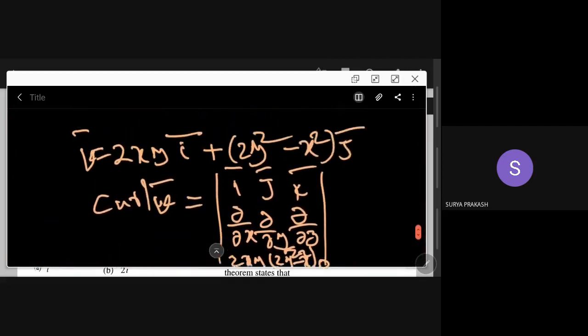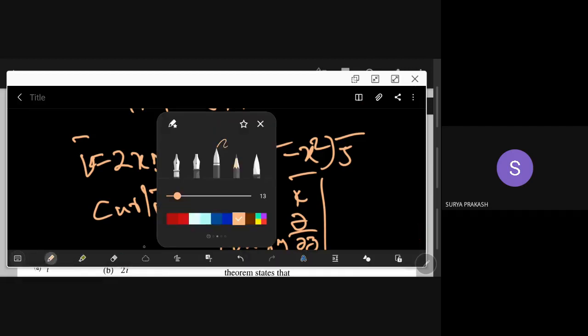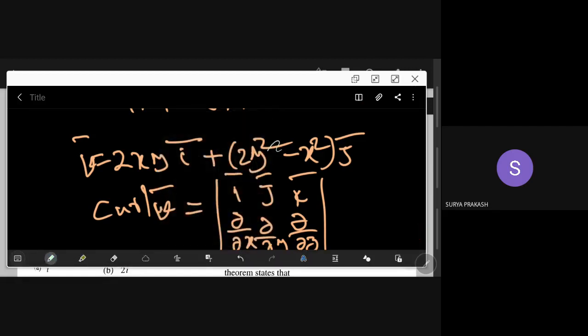What is F2 here? This whole object is F2 and this object is F1. F3 is anyway 0. So both F1 and F2 are free from z, that is, z is not there. So their partial derivatives will become 0 with respect to z.